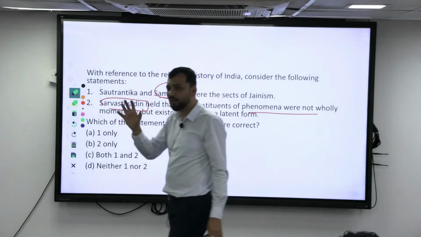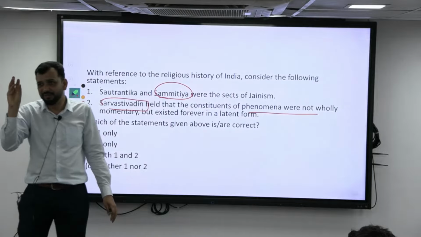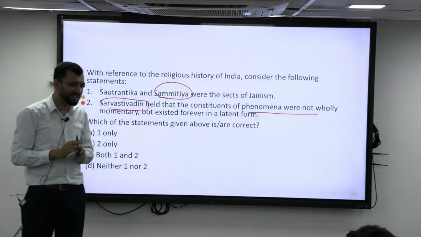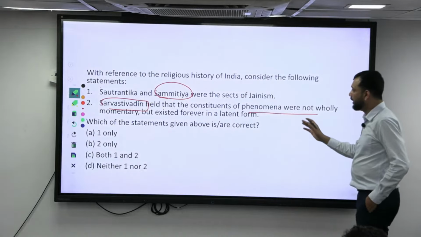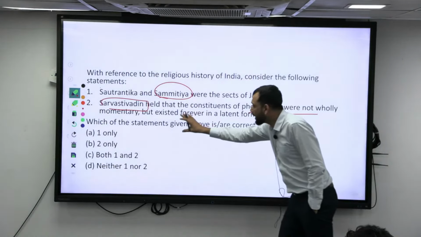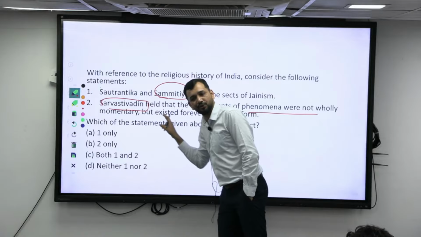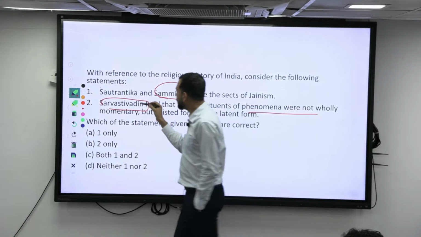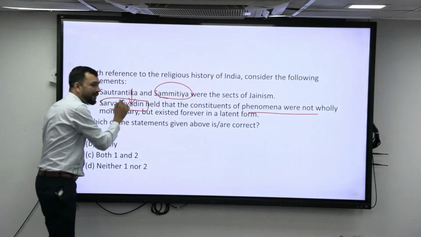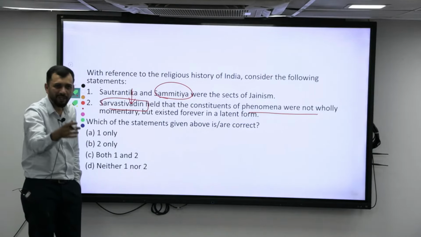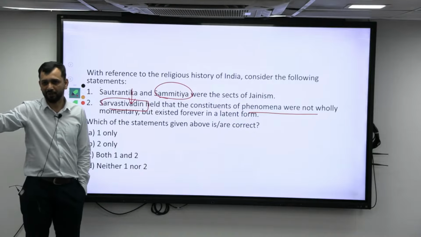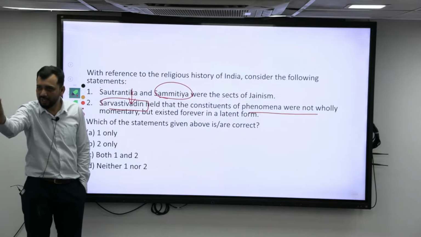So go through the internet, understand what it is in the basic common man's terms, and have the broader understanding. A one-line philosophy would be more than sufficient. Alright. So this is correct. Sautantrika and Samitiya were offshoots of this Sarvastavadin only. Sautantrika is telling that there is nothing called permanent in the latent form, everything is temporary. You have it there, you watch it there, that's over. That's it. You are there in that part only.